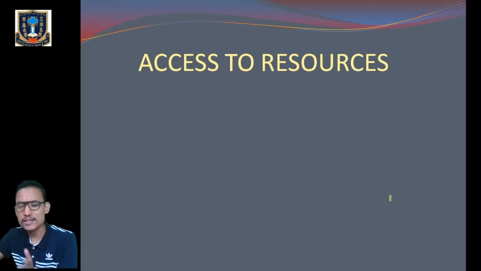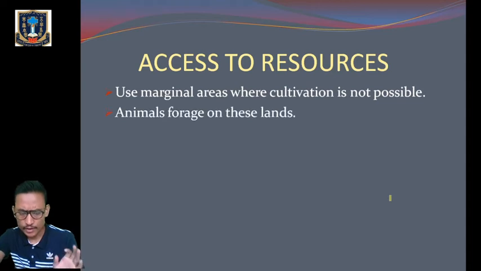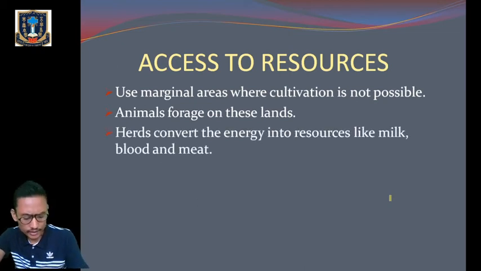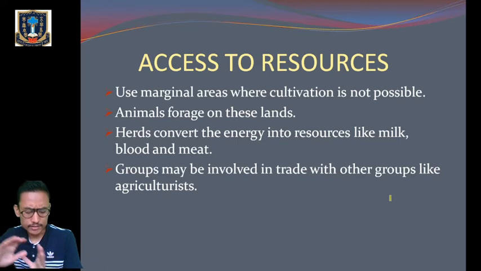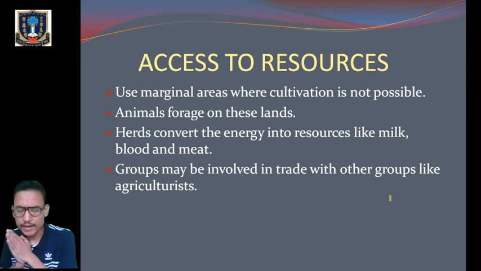Okay, next one is access to resources. So pastoralism takes place mainly in marginal areas where cultivation is not possible. Animals forage on this land, and everything the humans cannot cultivate or utilize. The herds convert the energy into resources like milk, blood, and meat, and not always do pastoralists exist at basic subsistence, but groups often accumulate wealth, and can be involved in trade with other groups like agriculturists. So they have got better access to resources.